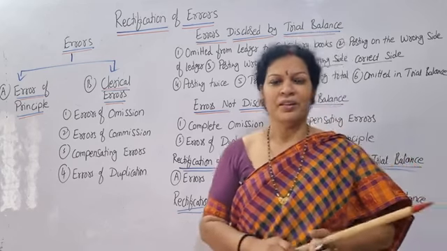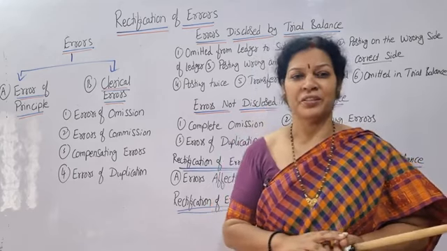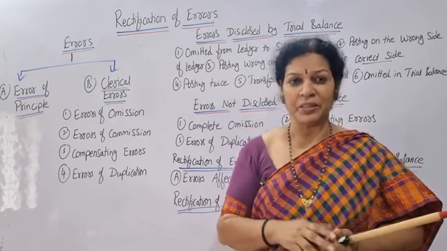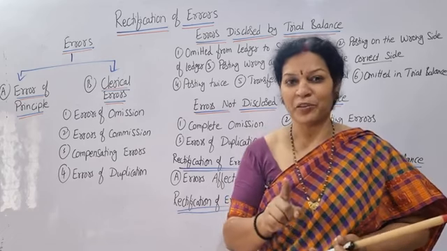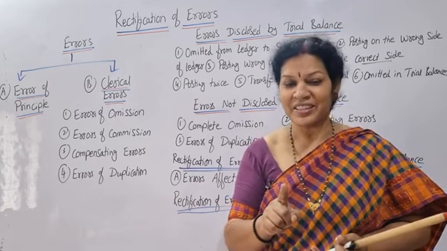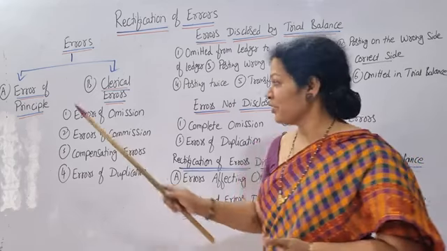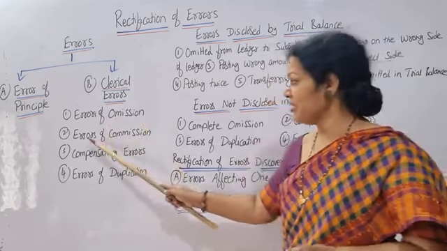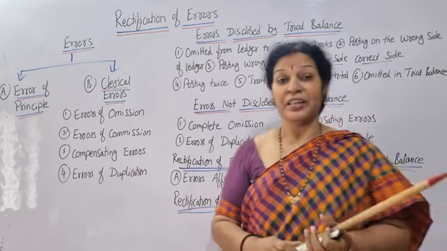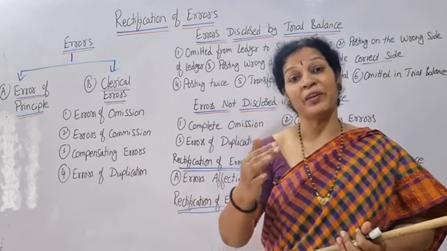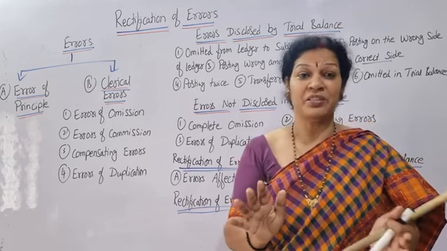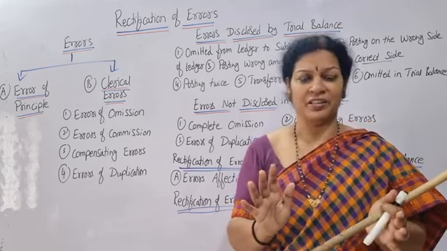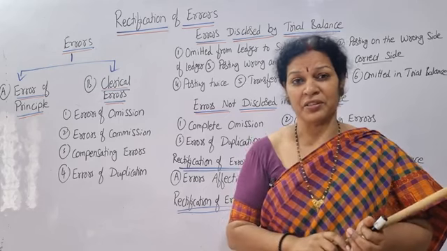For example, this month on the 5th we have purchased some material, and the transaction is not at all entered. Error of omission: not entered, ignored, omitted. Okay. The second one is error of commission. Error of commission means partly or fully some mistake happened. We made a mistake, totally or partly. So that is error of commission.